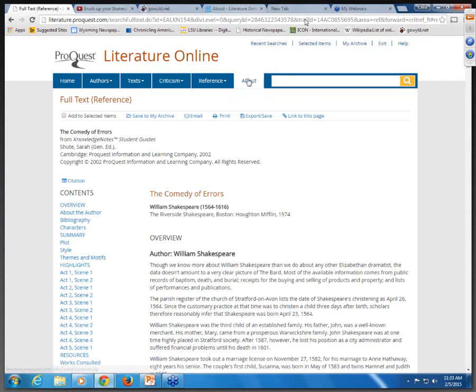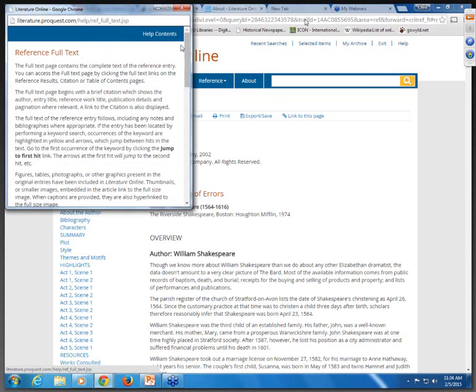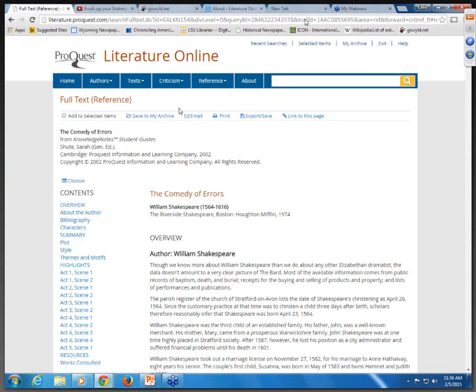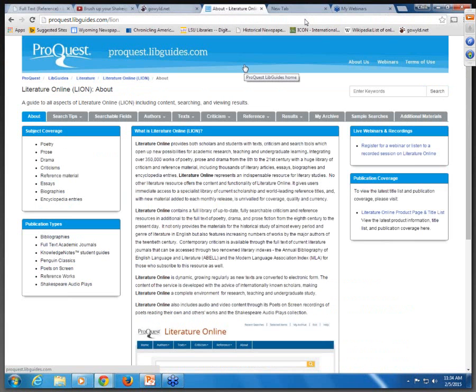In addition to this About tab, which is our next one over here, at the top right you'll see that they have a Help tab, which gives you information about wherever you are in your search. Along with that, ProQuest has created a LibGuide for literature online, and you'll see that there are search tips, browsing authors, using criticism, looking at reference works, and reviewing your results. So a great helpful piece there. This particular LibGuide is linked from our research guide for literature, and I'll show you that at the end of this webinar.